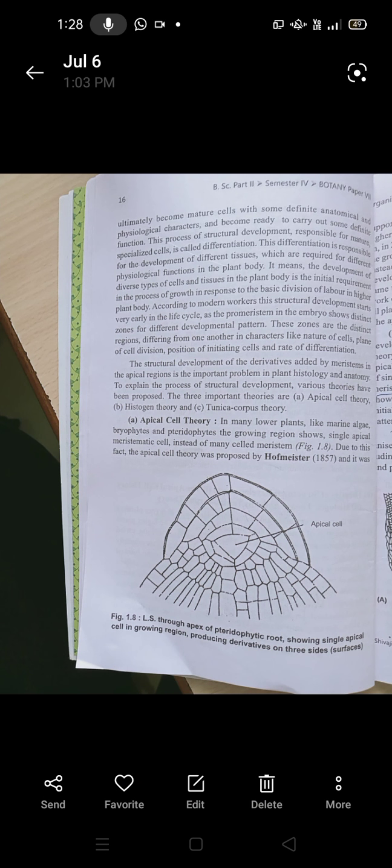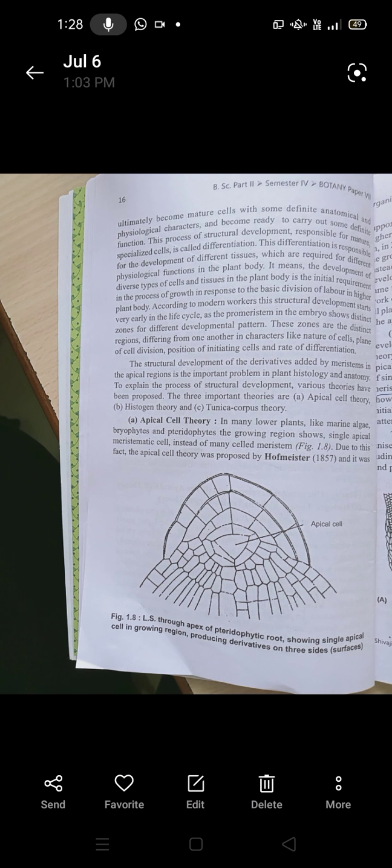Last time we studied the definition of a meristem and the classification of meristems on the basis of their position. We also studied that meristematic tissue plays an important role in the structural differentiation, or formation, of the plant body.